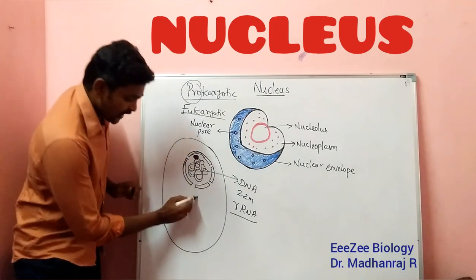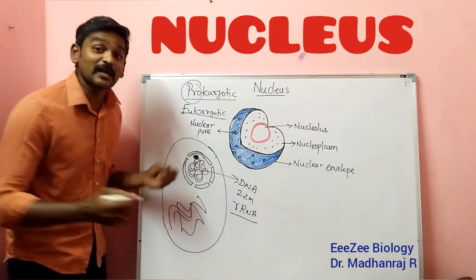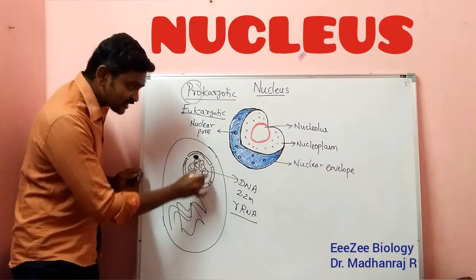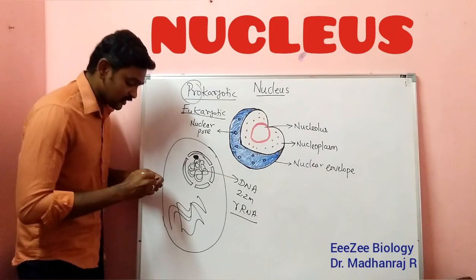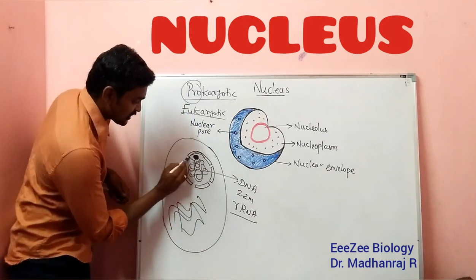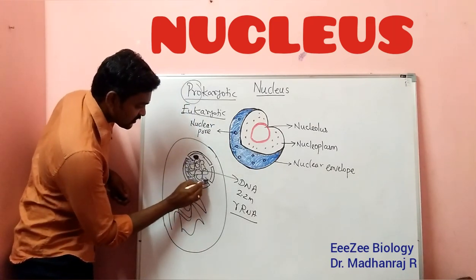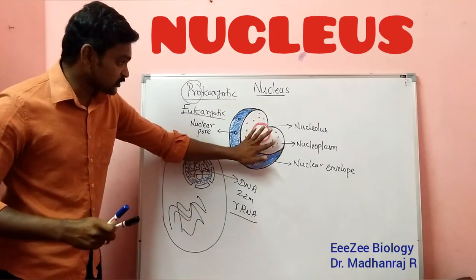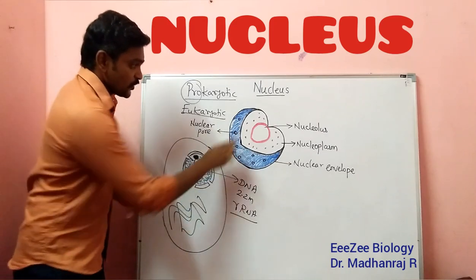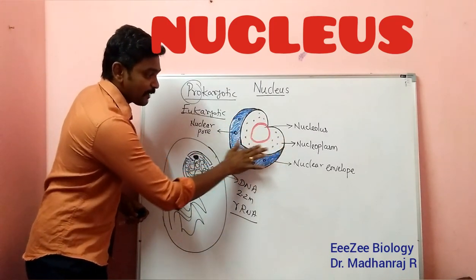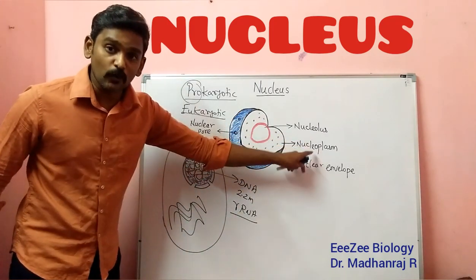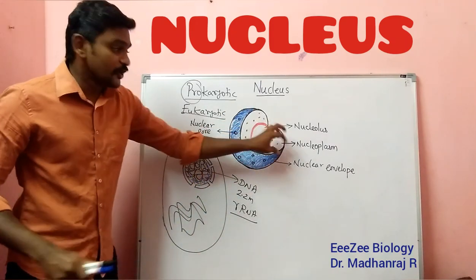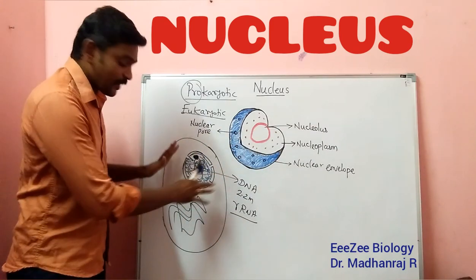And then here, the cytoplasm is a jelly-like material where all the organelles float. Similarly, inside the nucleus we also have a jelly-like matrix. You can imagine it like this. That matrix is called the nucleoplasm. I have mentioned the nucleoplasm here. The nuclear contents float in the nucleoplasm. So that is the main content here.